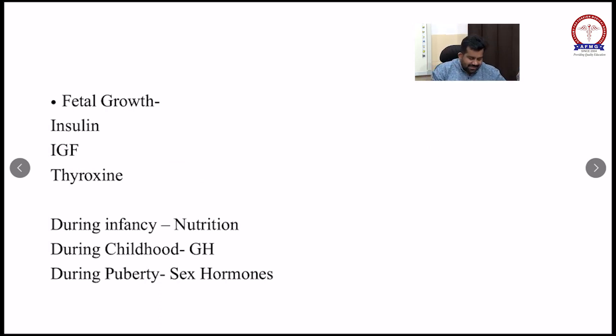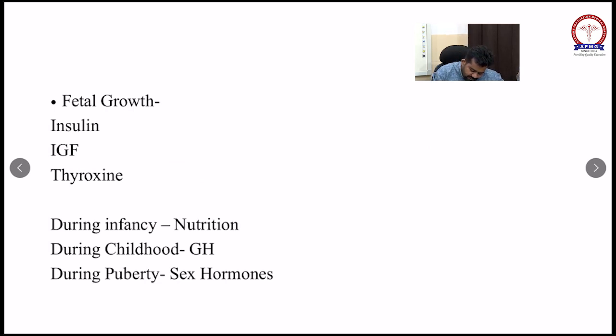So normally when the child is born, head circumference is always greater than chest circumference. That is why when the child is being born, if the head is passed, then it is easy to take out the child during labor, right? So head circumference is always greater than chest circumference, but the difference should be less than 3 centimeters.